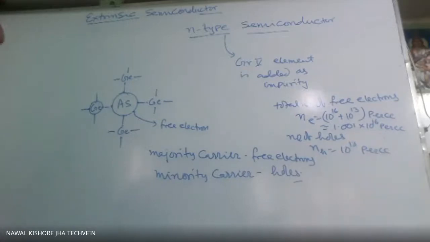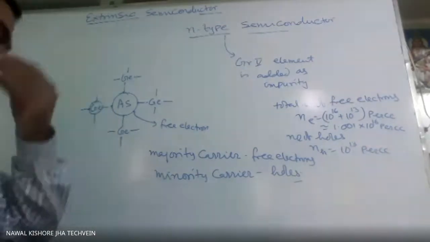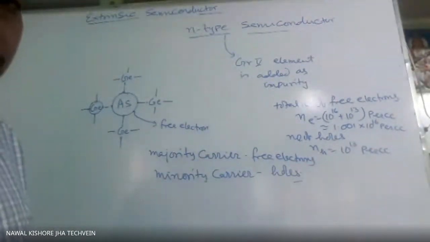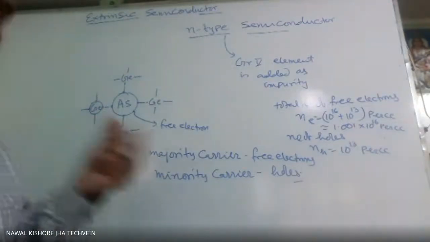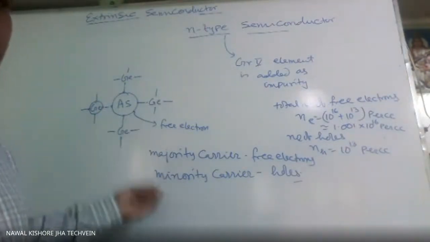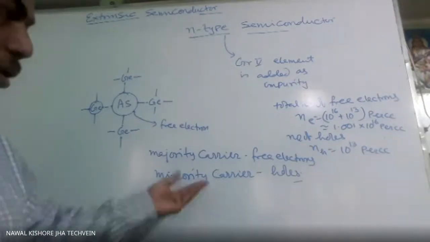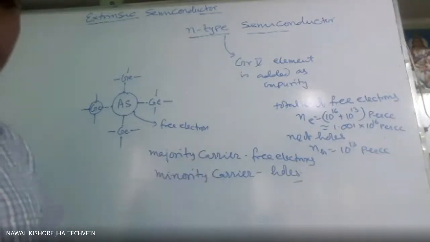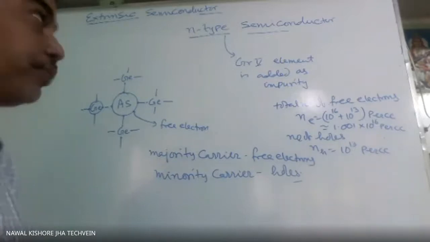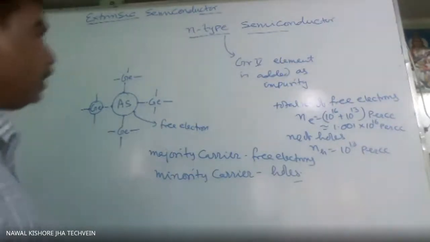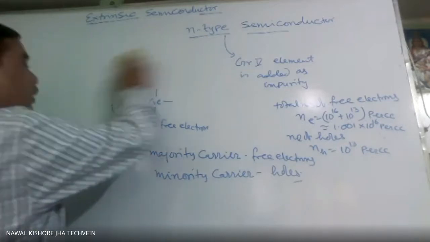How is this impurity added? When the semiconductor is in molten state, suppose germanium, during extraction of the germanium when it is in molten stage only, at that time only impurity atom is added. It is not added in solid state. When it comes to solid, then we can't add it. Okay, so this is P type and N type semiconductor.